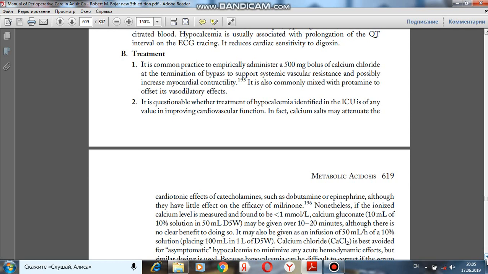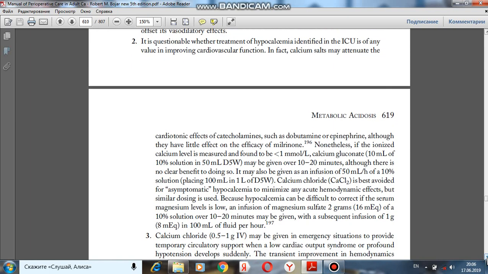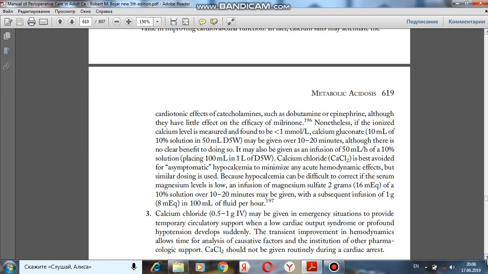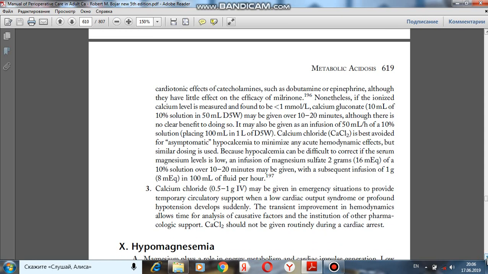It is questionable whether treatment of hypocalcemia identified in the ICU is of any value in improving cardiovascular function. In fact, calcium salts may attenuate the cardiotonic effects of catecholamines such as dobutamine or epinephrine, although they have little effect on the efficiency of milrinone. Nonetheless, if the ionized calcium level is measured and found to be below 1 millimole per liter, calcium gluconate 10 milliliter of 10% solution in 50 milliliter dextrose may be given over 10 to 20 minutes,